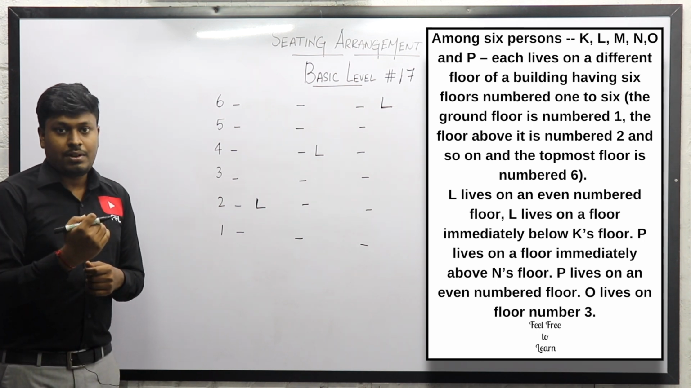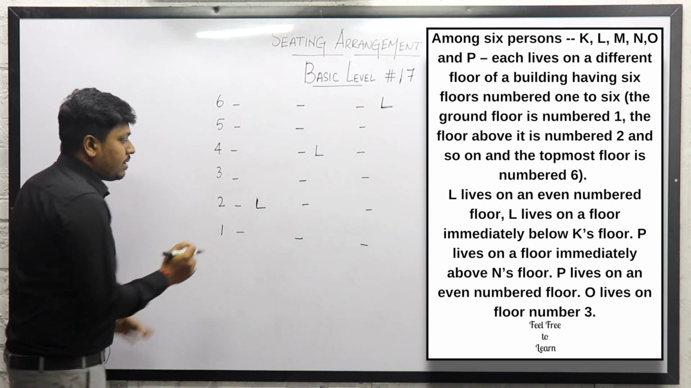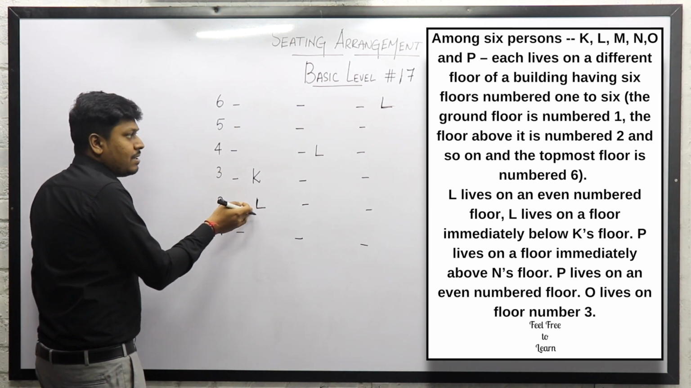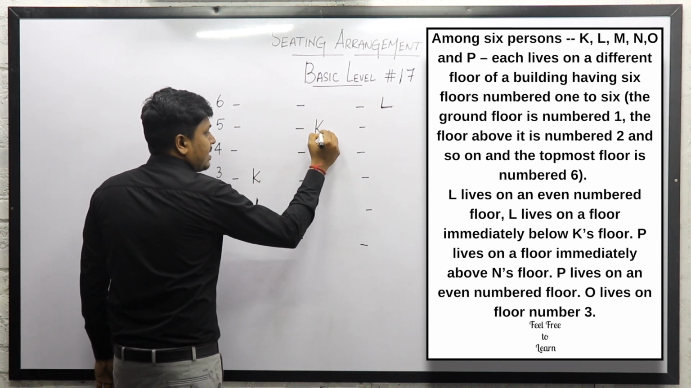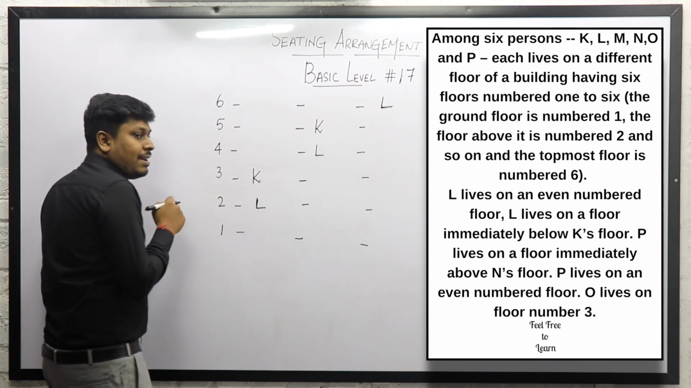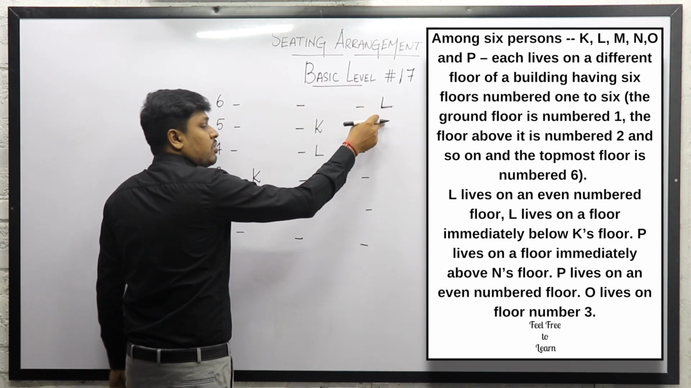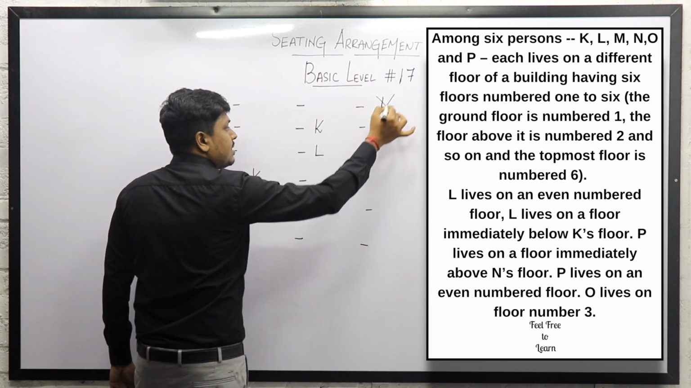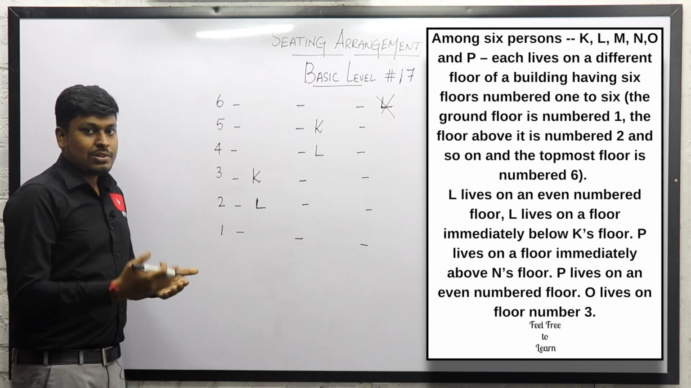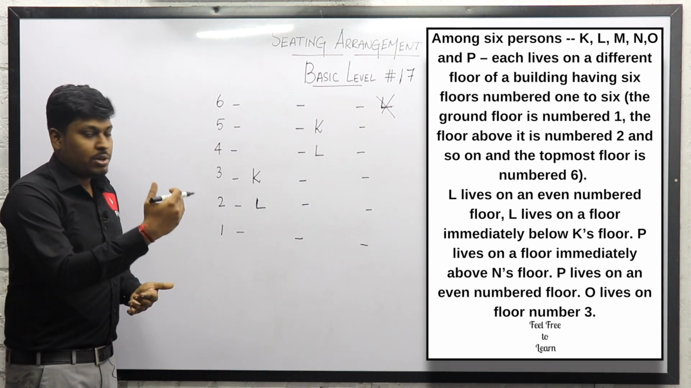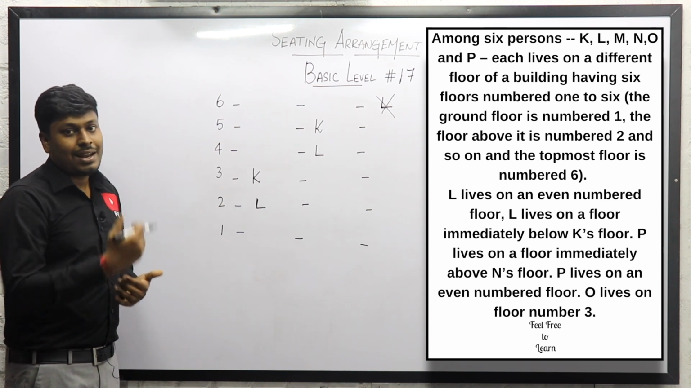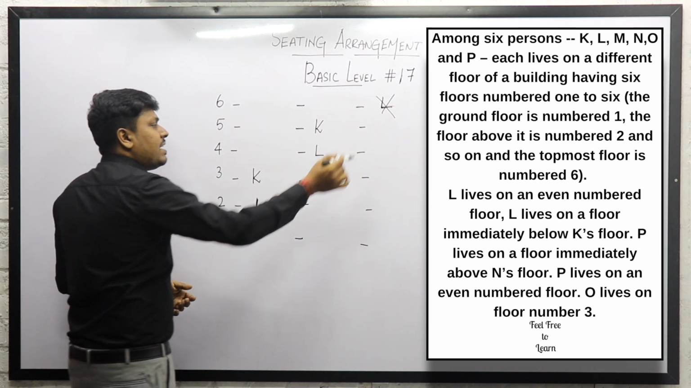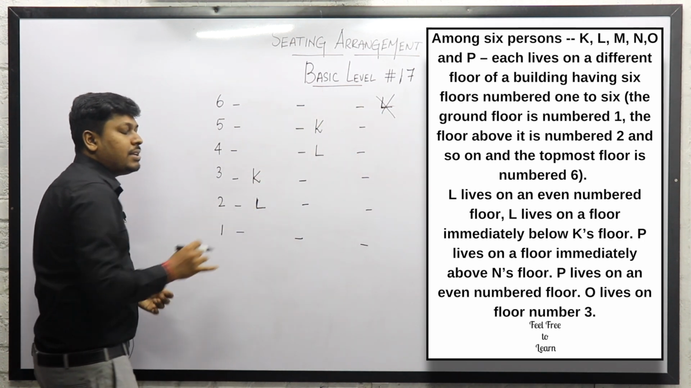Next point, L lives on a floor immediately below K's floor. We can fix K here, because immediately below K is where L is living, and in the second possible diagram I can fix K here because immediately below K is where L is living. But when we move on to the third possible diagram, there is no chance to place K. Already L is living on the 6th floor, but according to the second point K is above L, so I can't fix K in this third possible diagram. So finally we can say that this third possible diagram is completely wrong.